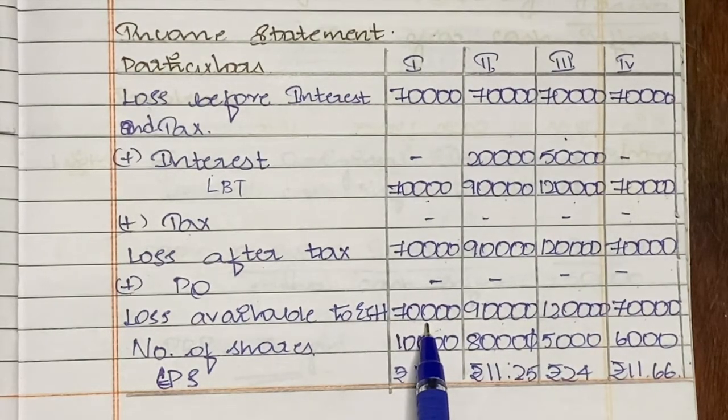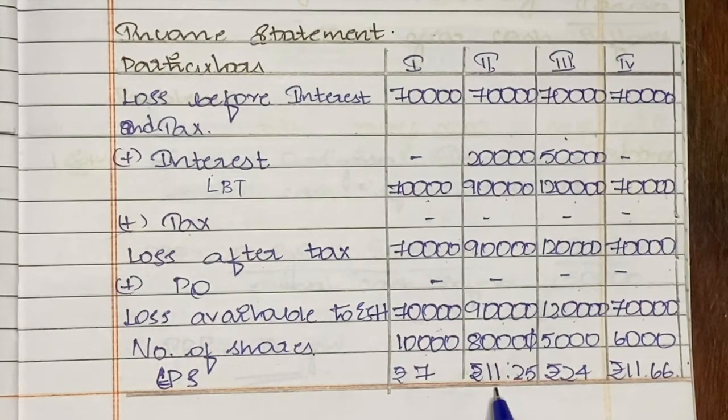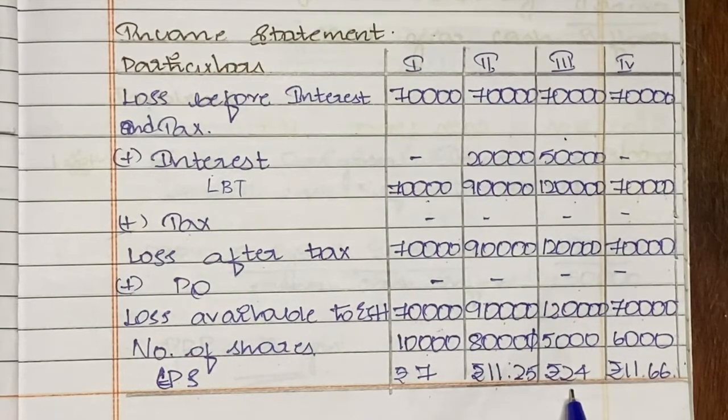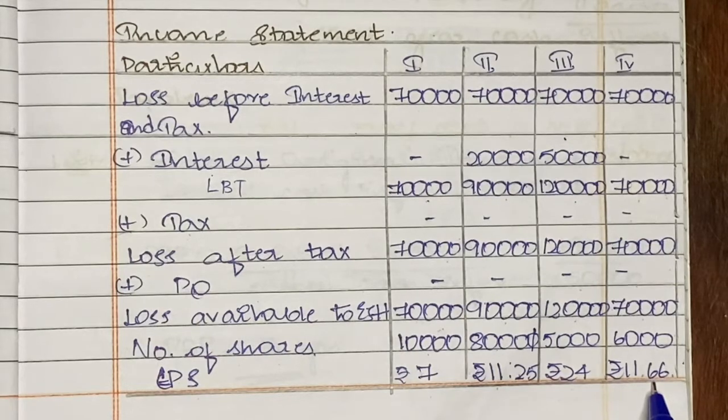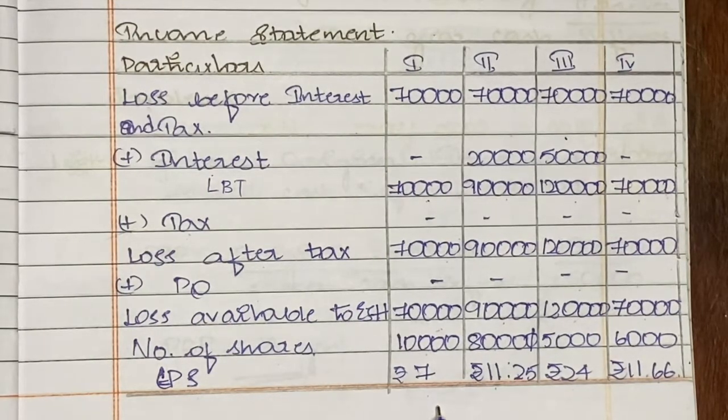Once we divide the amount by the number of equity shares, the loss per share comes to rupees 7 for plan 1, rupees 11.25 for plan 2, rupees 24 for plan 3 and rupees 11.66 for plan 4. So these are the losses borne by each equity shareholder in case they adopt any of these 4 different plans mentioned here. So with this we complete the last question, question number 35.